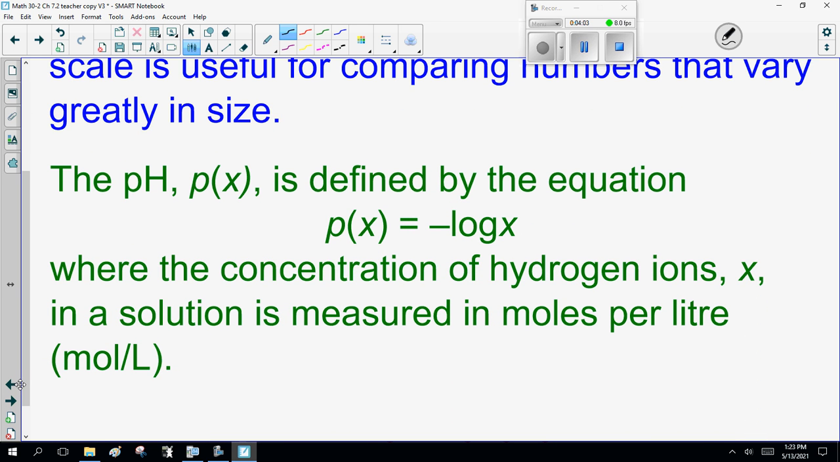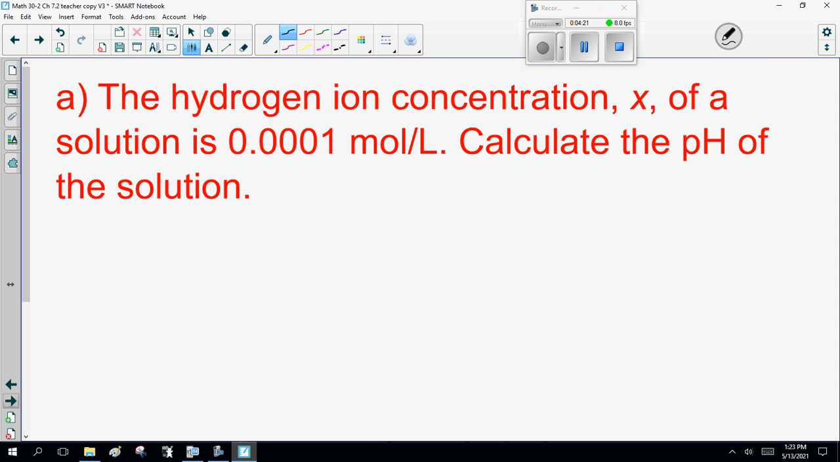So, the pH, or P of x, is defined by the equation P of x equals minus the log of x, where the concentration of hydrogen ions x in the solution is measured in moles per liter. Those of you that have taken chemistry should know this, and laugh at those that didn't, but whatever. So, let's do a couple questions.